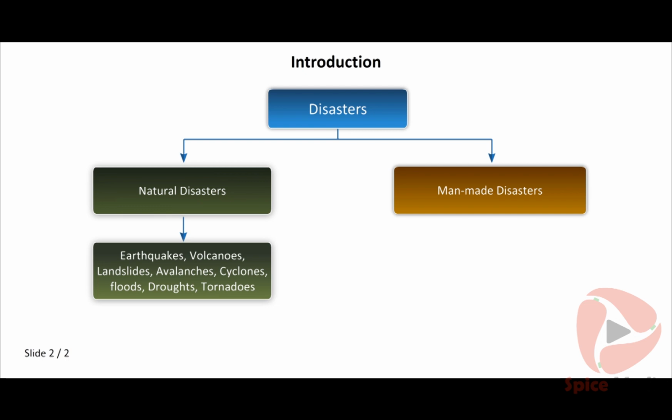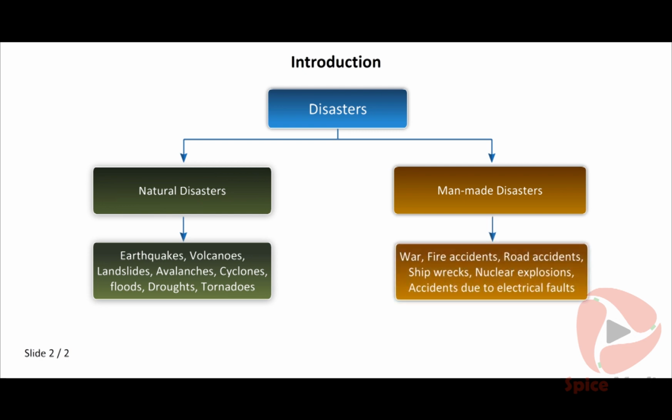Earthquakes, volcanoes, landslides, avalanches, cyclones, floods, droughts, tornadoes are natural disasters. War, fire accidents, road accidents, shipwrecks, nuclear explosions, accidents due to electrical faults are man-made disasters.